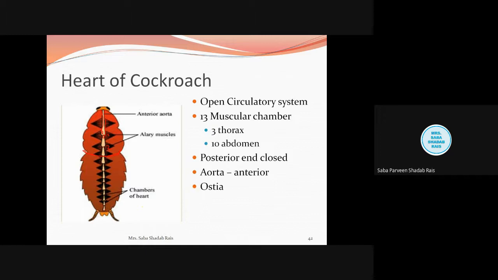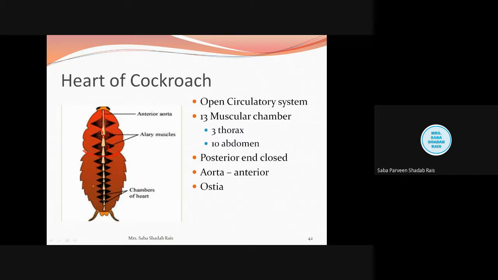Again, a point to remember here: every chamber except the last. I repeat, every chamber except the last. Why? Because the last chamber is the closed one, right? So every chamber has a pair of openings called the ostia. Now this is present at the posterior end.